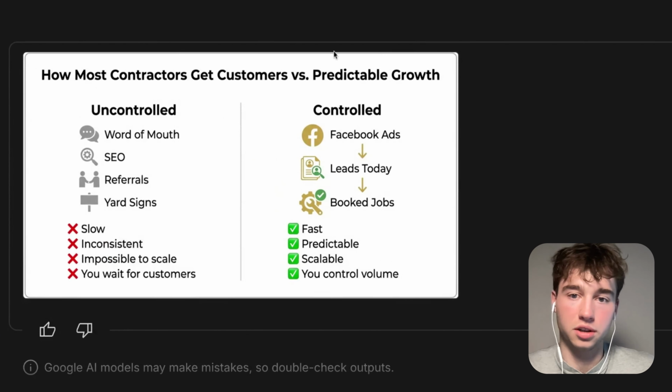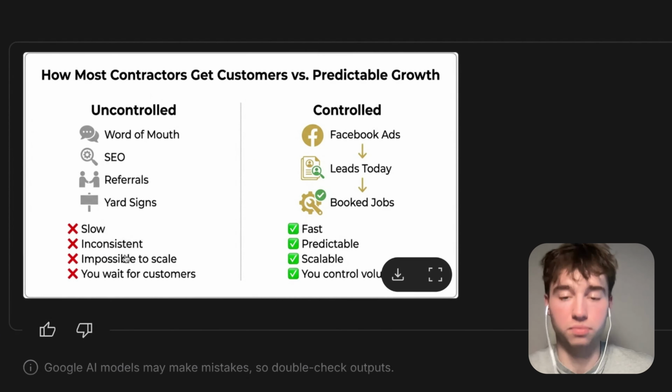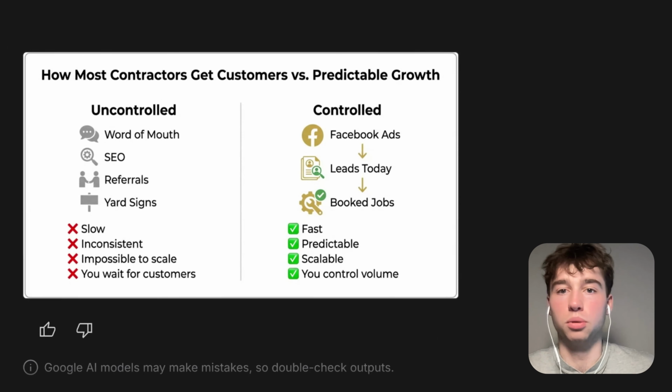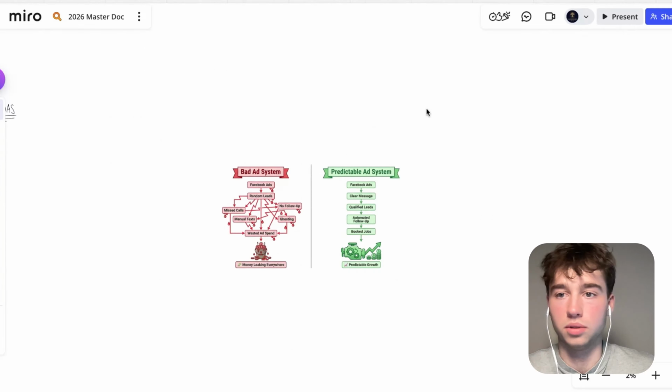How most contractors get customers versus predictable growth. These are uncontrolled, but this is controlled. This is predictable. That's what we're trying to represent here. And that's exactly what this infographic does. That's perfect. We're going to do the same thing.